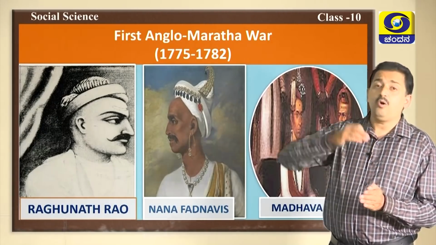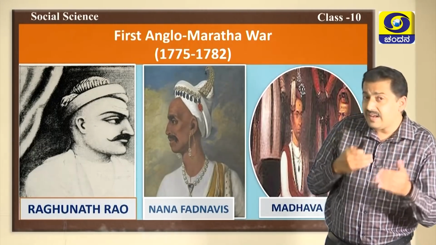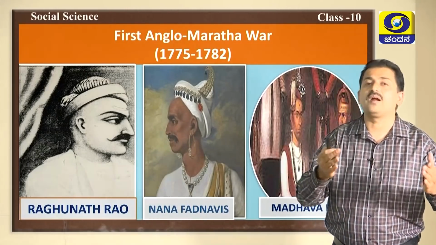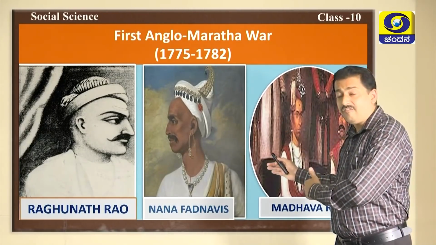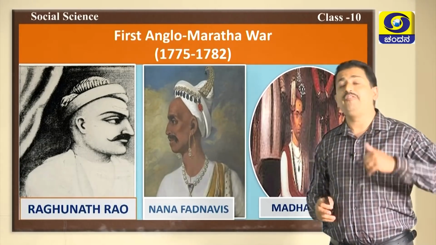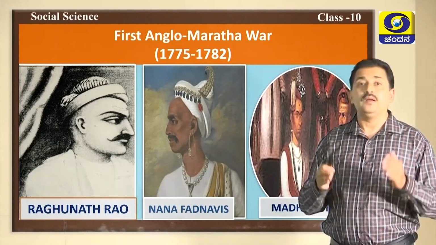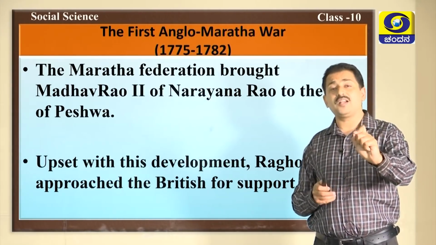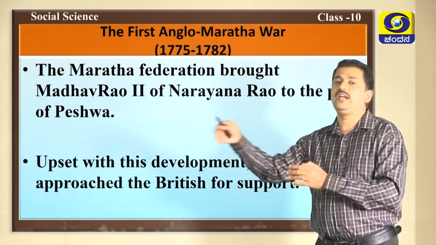Therefore, Raghunatha Rao went to Bombay and sought the support of the British. He signed an agreement with the British. With the support of the British, he declared war against the Maratha families. All the Maratha leaders appointed the son of Narayana Rao, Madhavarao II, as the Peshwa, and faced Raghunatha Rao and the English in the first Anglo-Maratha war. This first Anglo-Maratha war started in the year 1775 and ended in 1782.